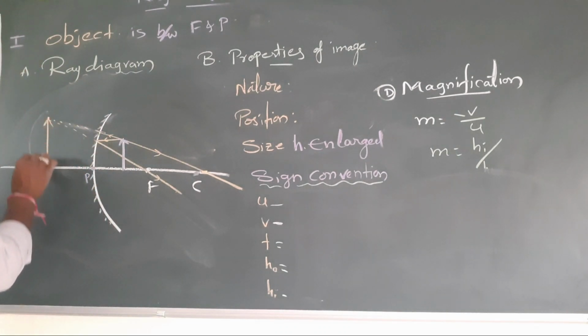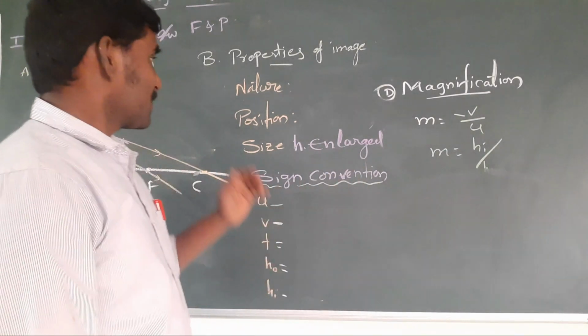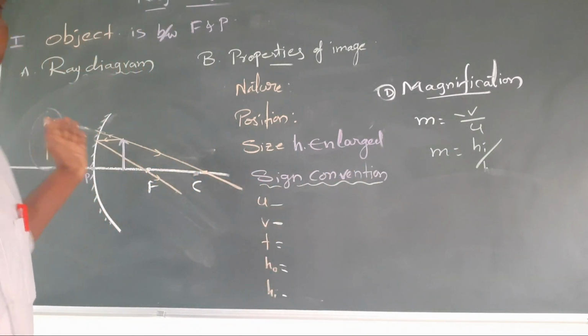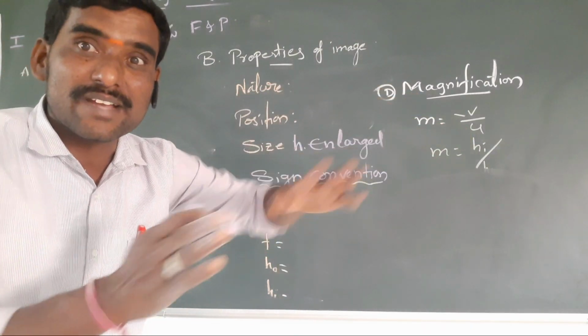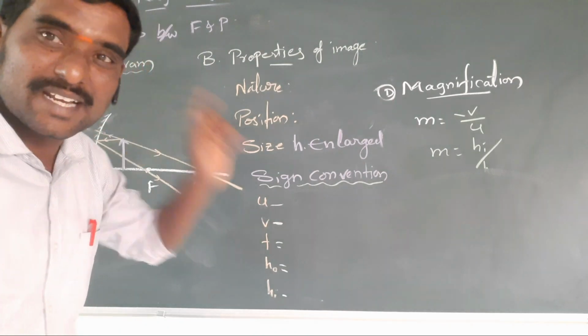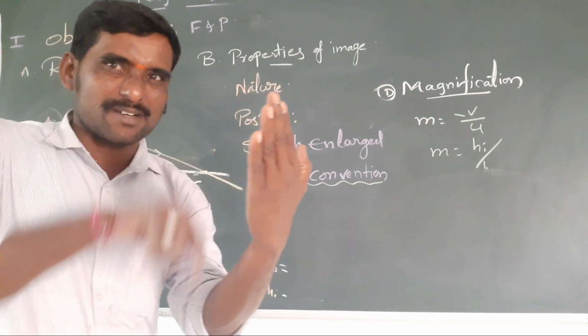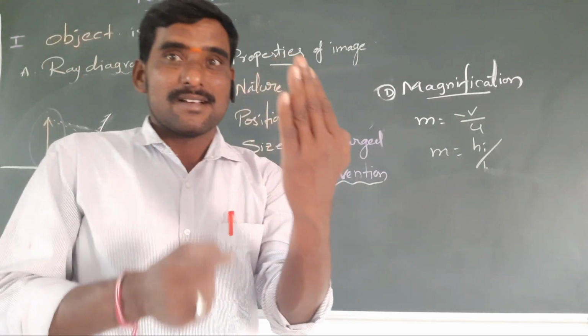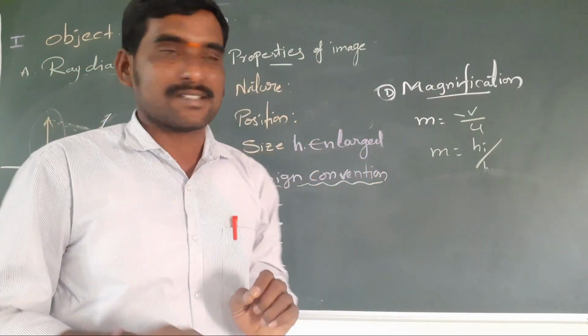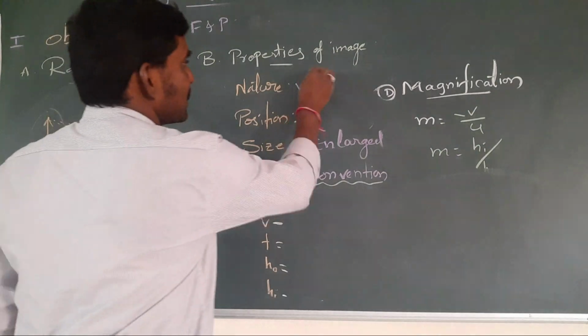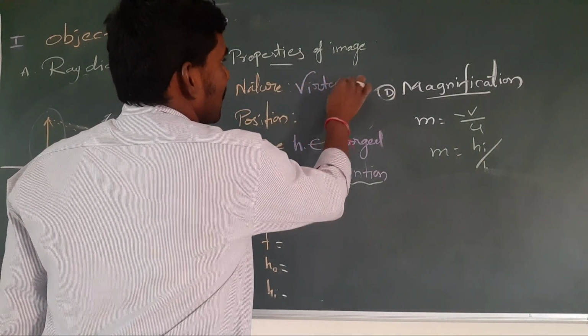So this is a big size image that forms inside the mirror. The nature is that the image forms due to diverging light rays. Due to diverging light rays, it is a virtual image that does not form on a screen. Directly we can see it in the mirror only. Regularly we are seeing our face in the mirrors. That is 100% a virtual image, not a real image. So here see the nature, it is virtual and erect.